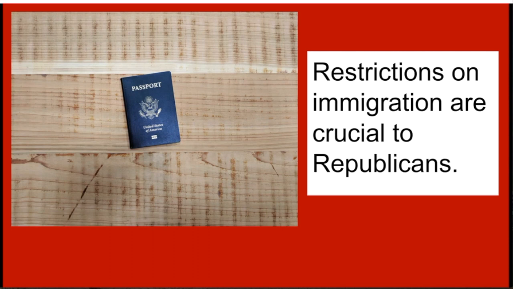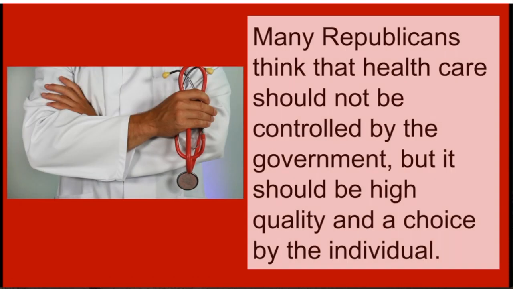So restrictions on immigration are crucial to Republicans. What this means is that the laws that regulate legal immigration and illegal immigration should be very strong, according to most Republicans. In addition, many Republicans think that healthcare should not be controlled by the government, but it should be high quality and a choice by the individual.